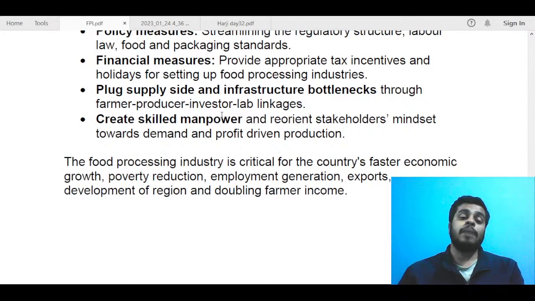Next, you can talk about skilled manpower and reorienting stakeholders' mindset towards demand and profit. Skilled manpower will be able to use the technological tools well, and that will lead to more employment and more profit and demand for processed food. So you can talk about that also. This was the basic way forward.